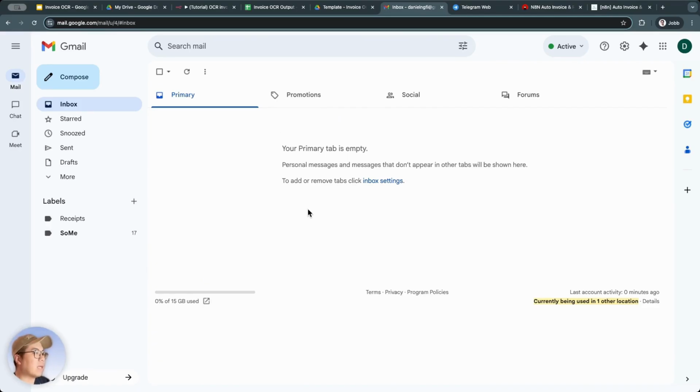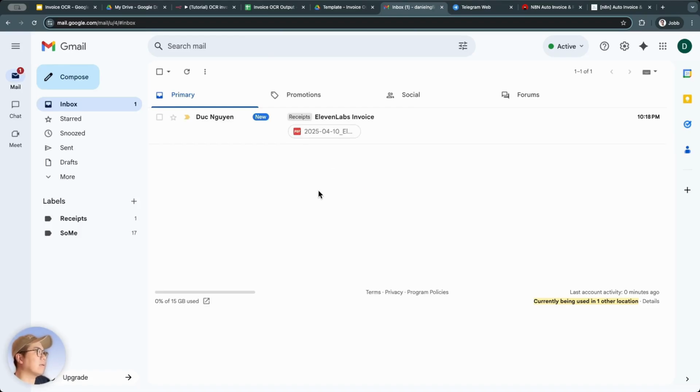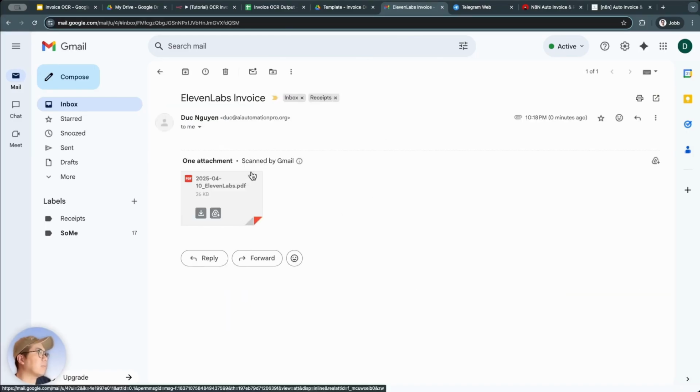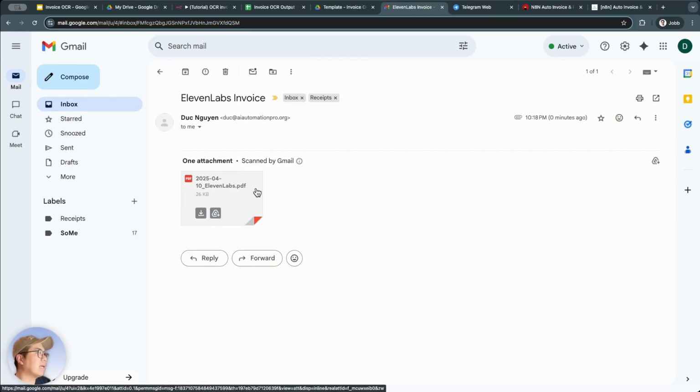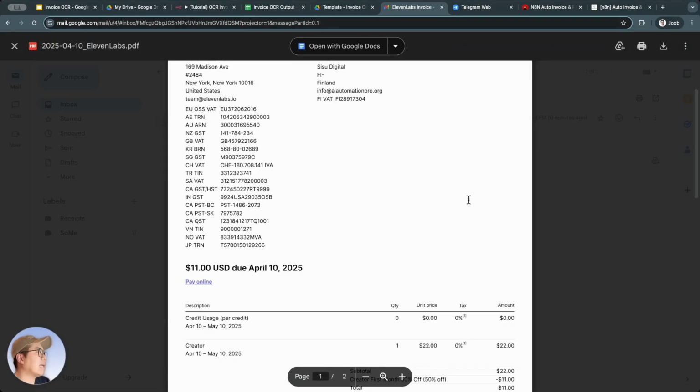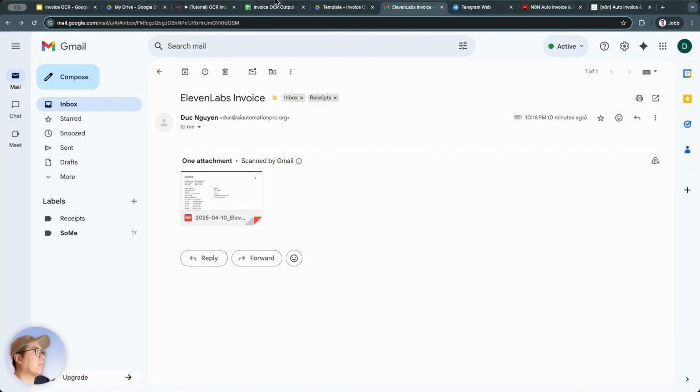Now, I'm going to do a test by sending an email from another one of my email addresses to this email. And this email will have an invoice attached. When we set up in Gmail so that this email is labeled as receipt, it will trigger the activation in N8N to automatically filter this email and extract all the information inside to push it into our spreadsheet file.